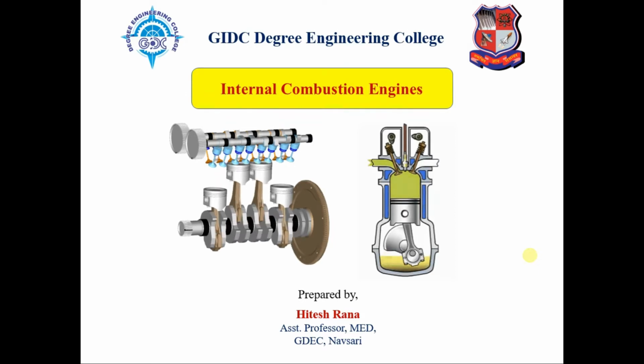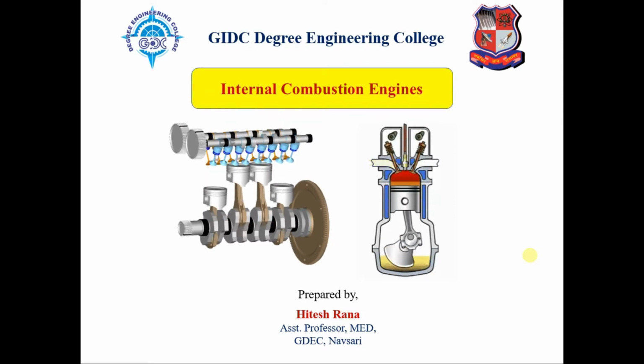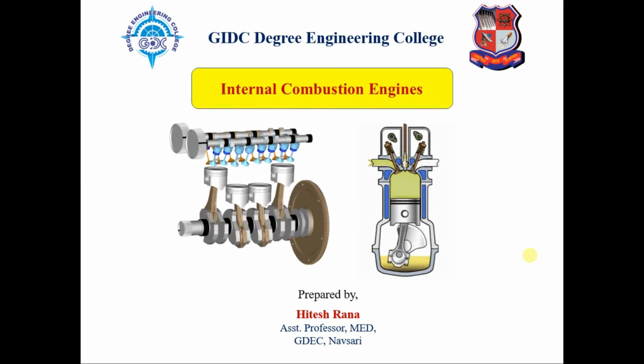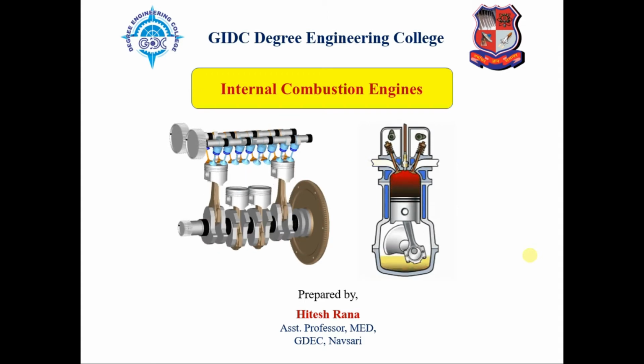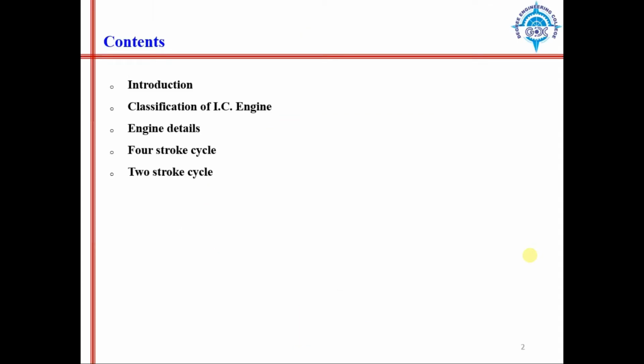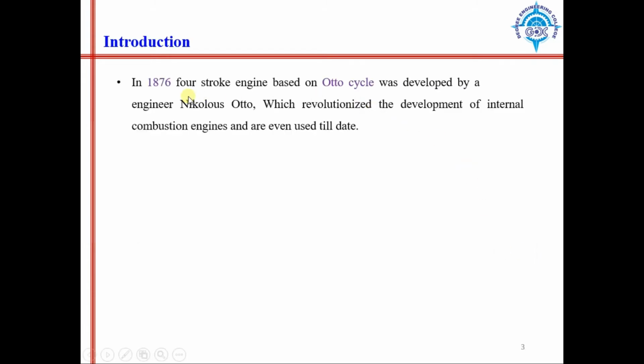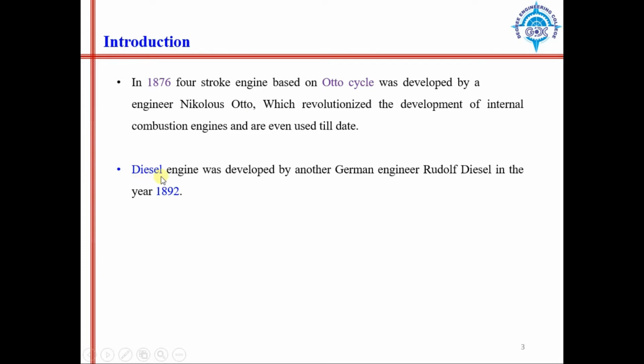Okay, so today we will start a chapter on internal combustion engines. These are the engines that we are using in automobiles. So the content goes like this. In 1876, four-stroke engines were developed based on the Otto cycle. It was developed by Nicholas Otto, and diesel engines were introduced in 1892 by German engineer Rudolf Diesel.